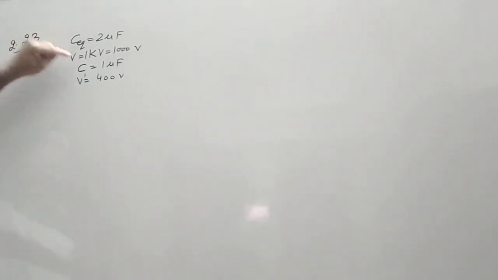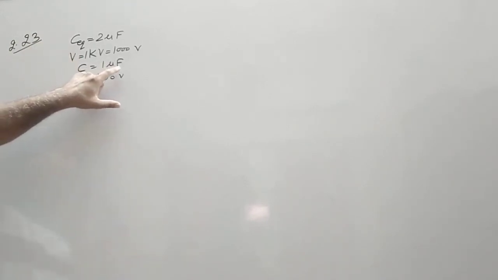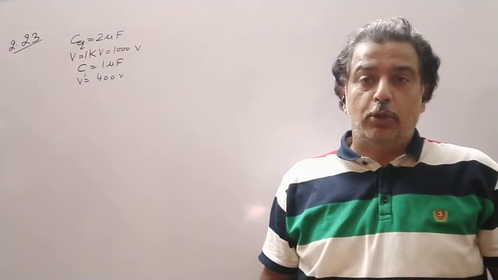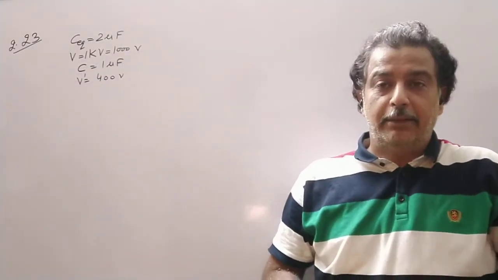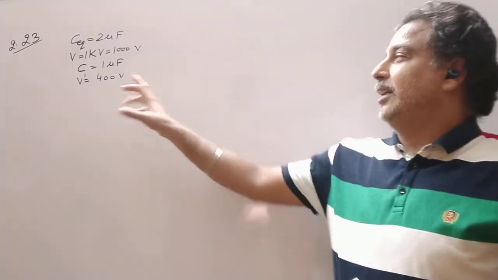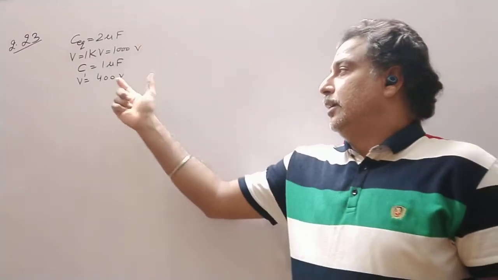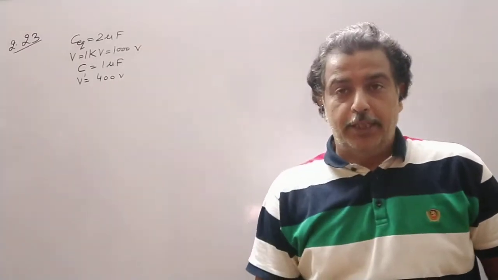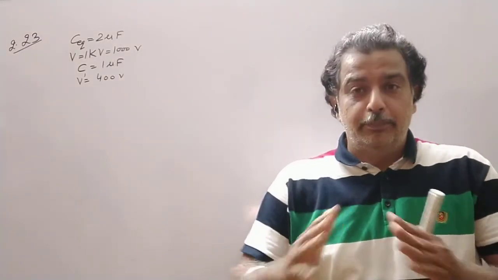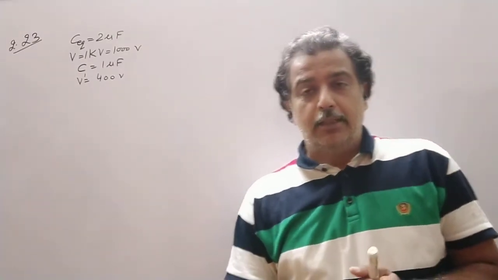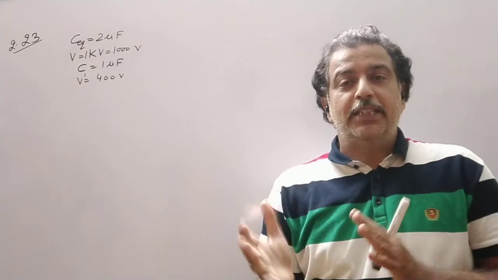Now if you connect two 1 microfarad capacitors in parallel with 1000 volt, each capacitor will have 1000 volt and it gets damaged, because the capacity of this 1 microfarad capacitor is 400 volt only. It cannot withstand beyond 400 volt. So now the question is, what should be the arrangement?